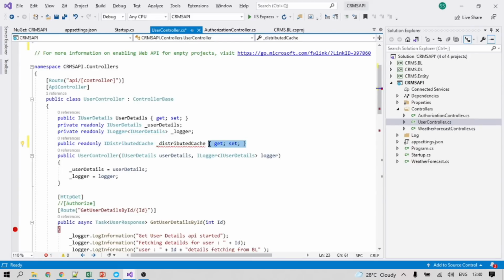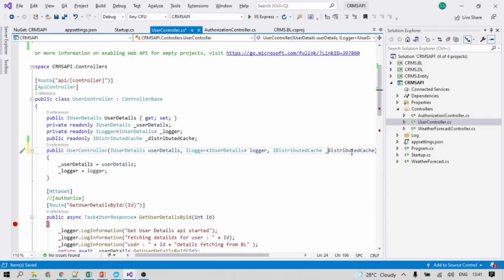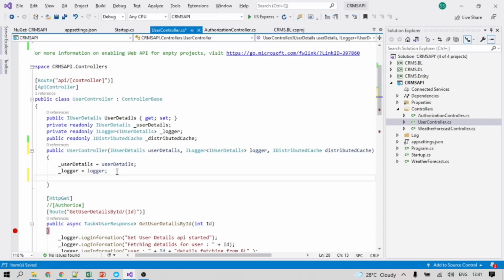We don't need to do set because we are only getting the data, so we cannot set that. The property type is not required for that. And the same IDistributedCache we need to declare here as an injectable, and we are binding the data to our IDistributedCache object.